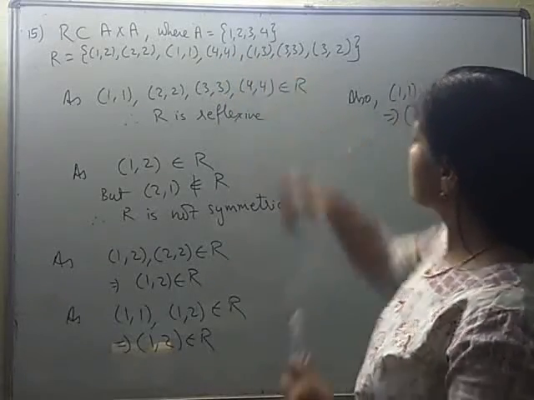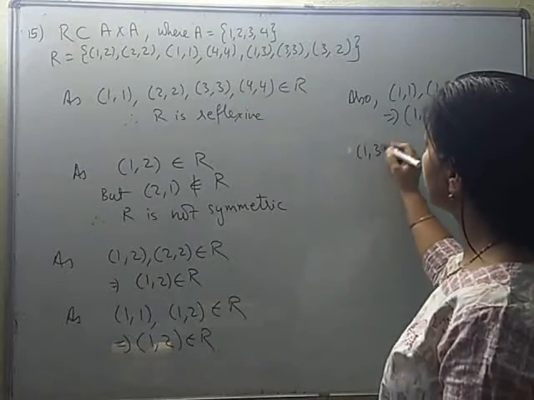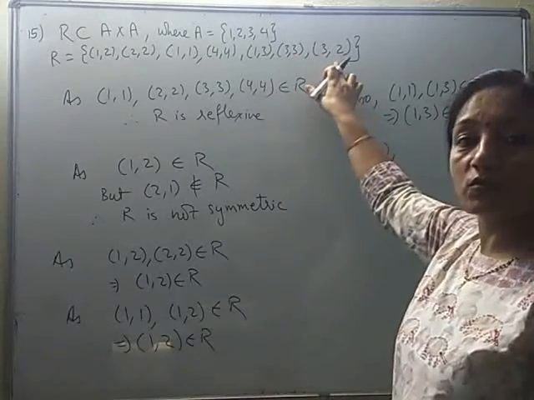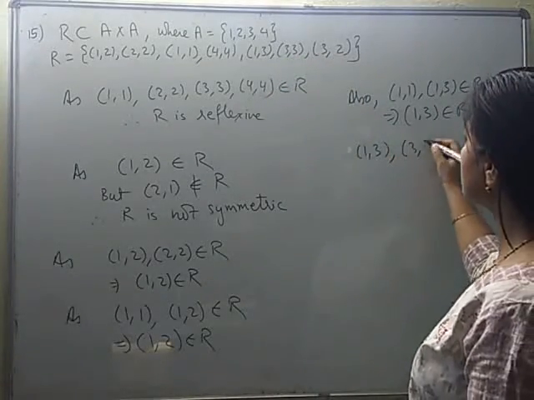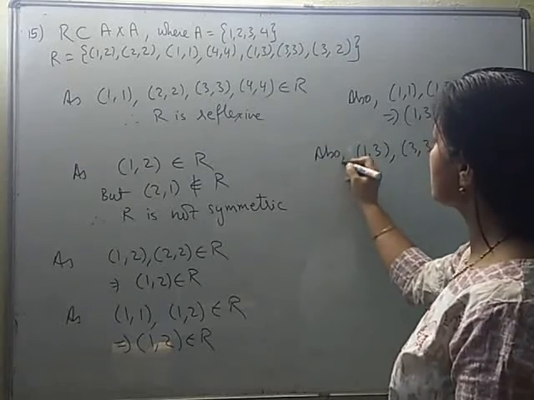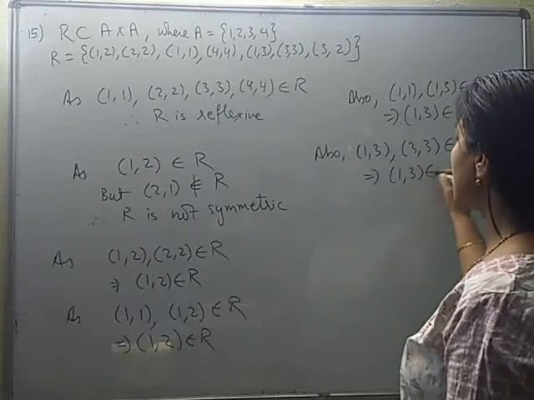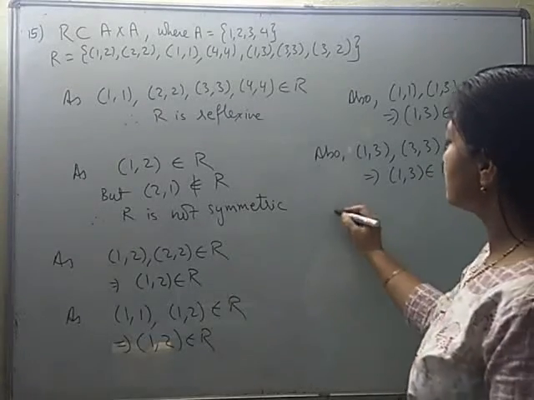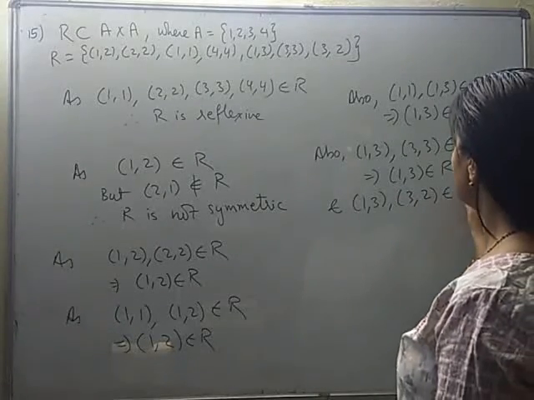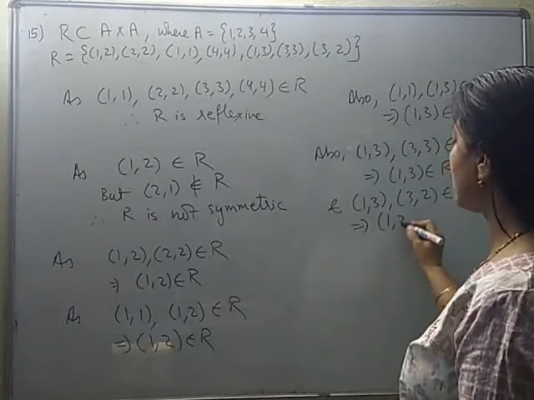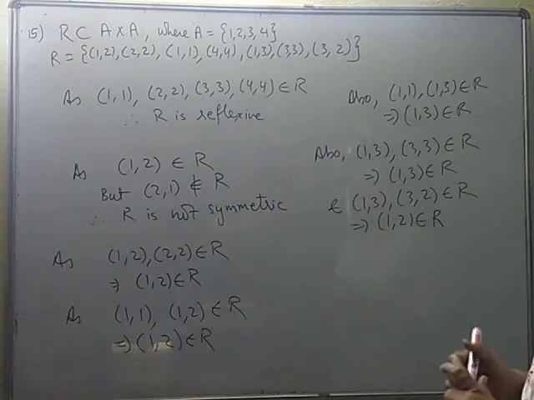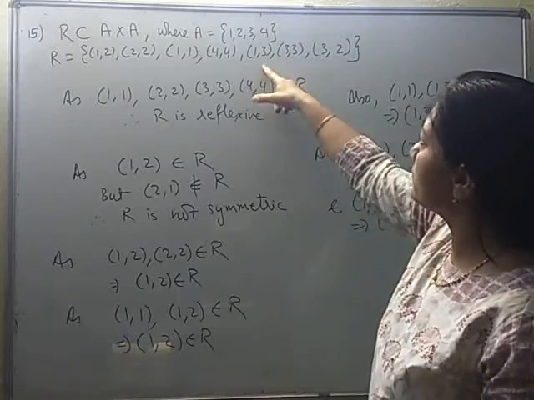1, 3. If I take 1, 3 as the first pair, then what else can I pair with it? I can pair 3, 3 with it. I can also pair 3, 2 with it. Pairing first 3, 3 with it, the resulting pair is again 1, 3, which already belongs to R. And again pairing 1, 3 with 3, 2, we see the resulting pair is 1, 2, which is in the given relation. So whatever was possible with 1, 3 we have done.